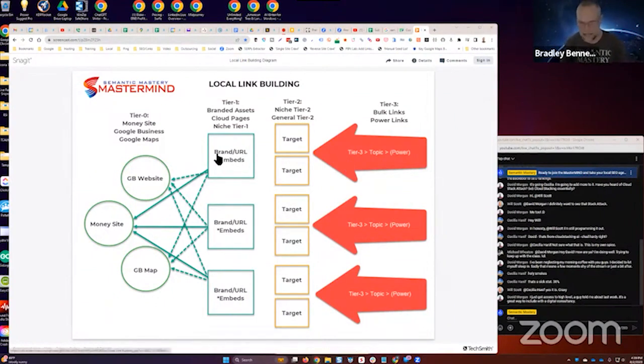So I would highly recommend using a brand anchor instead of a URL anchor if you're going to link directly to your money site from a press release. I certainly don't recommend that unless you are trying to correct an imbalanced anchor text ratio, in which case press releases are good for that. But I prefer to use press releases and buffer all of the links from press releases through the Google Business website, preferably using either the main website URL or more preferably Google Post URLs.